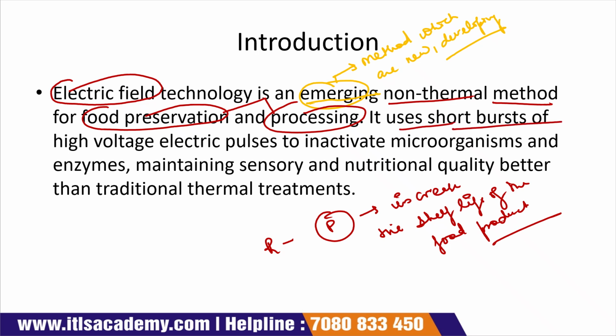It uses a short burst of high voltage electric pulses.